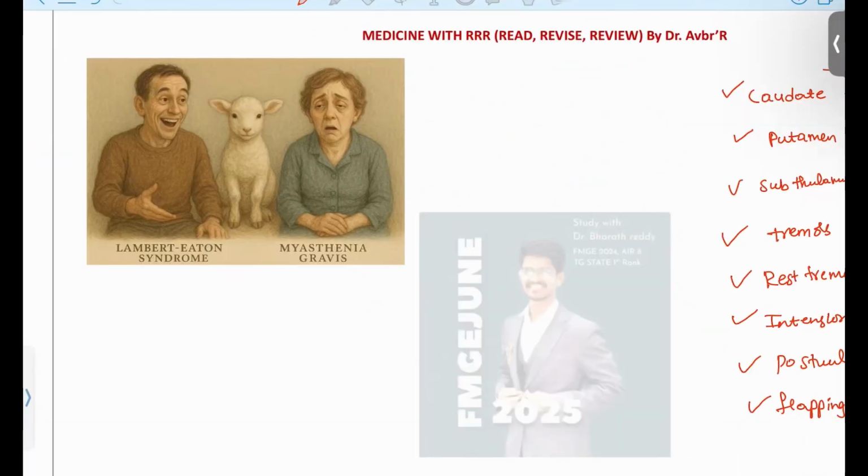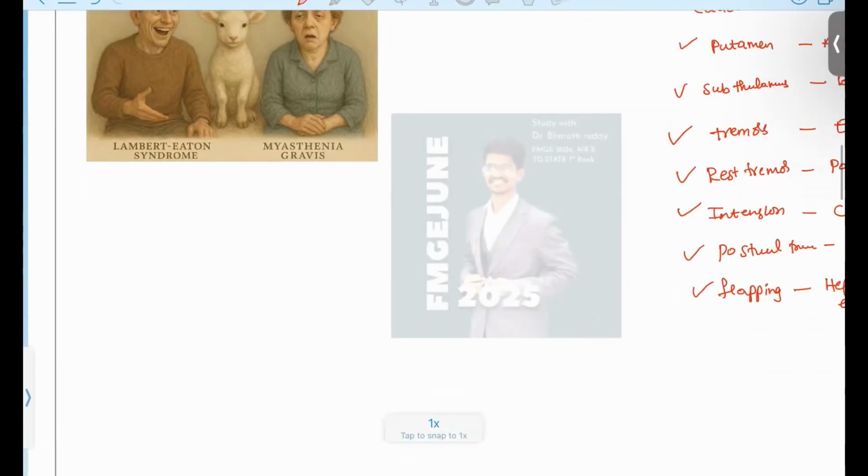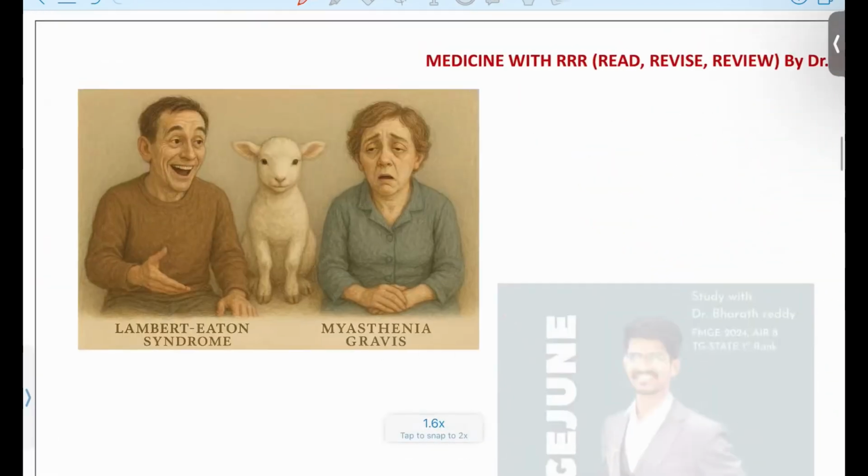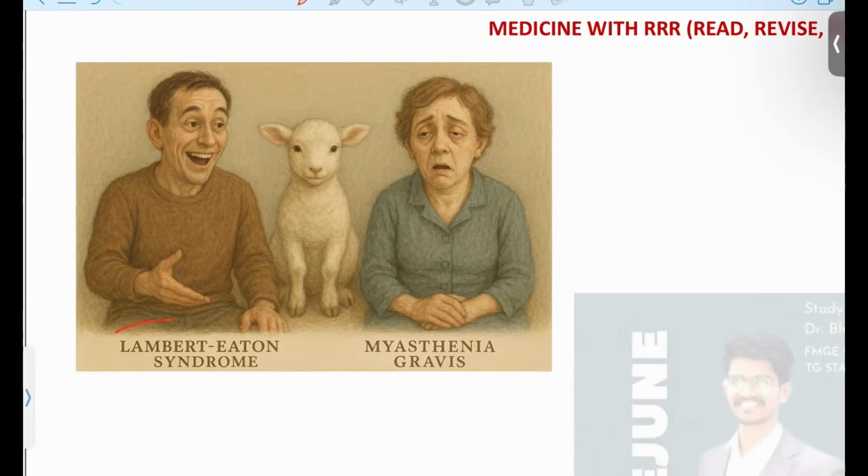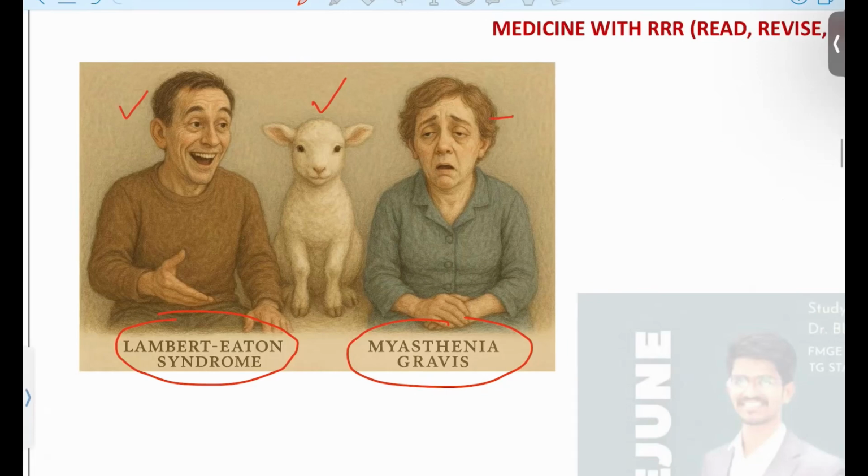Next, we will be discussing the neuromuscular disorders. Here you can see in this picture, one patient is presented with Lambert-Eaton syndrome, the other one is myasthenia gravis, and they both had lamb for dinner. Let's see what is the difference. So let's say this is the dinner time. The Lambert-Eaton patient is very active to start his dinner. But when you see the myasthenia gravis patient, she is a woman and she cannot enjoy the dinner. Why? In this picture itself, you can understand the difference.